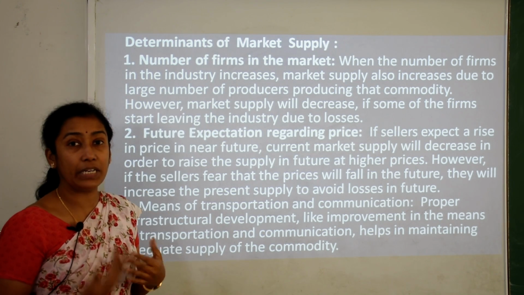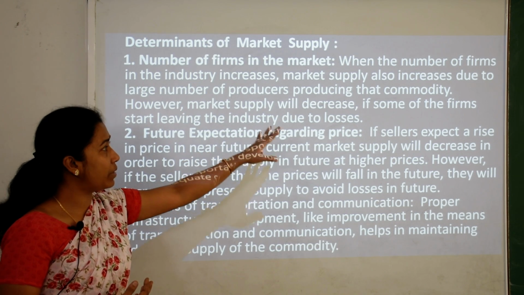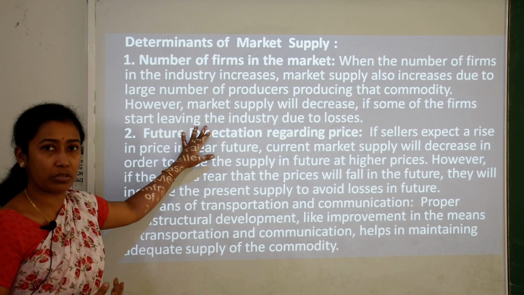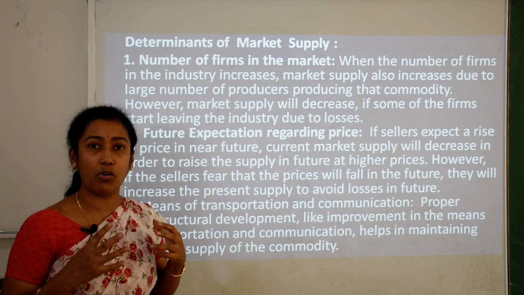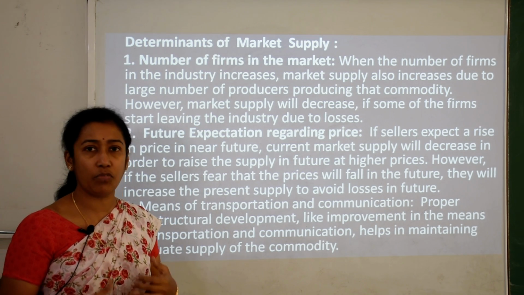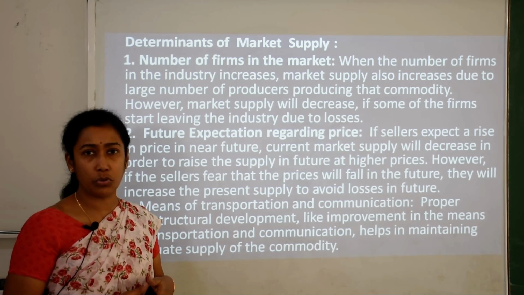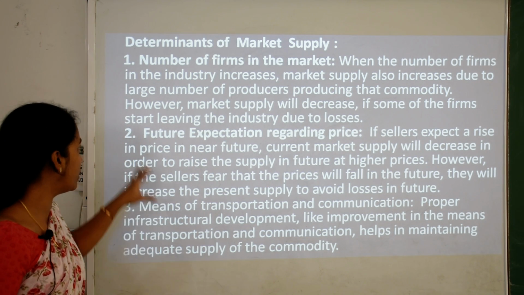However, competition will increase now. So market supply will decrease if some of the firms start leaving the industry due to losses. That means if any firms bear losses and leave the market, then supply will also decrease. So they have a positive relation.